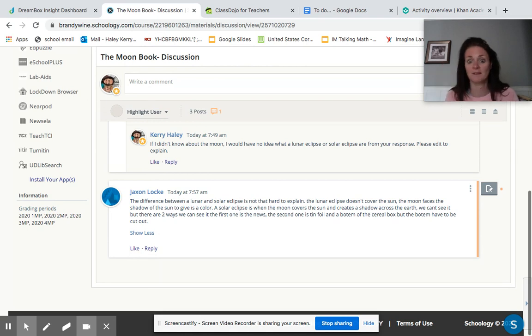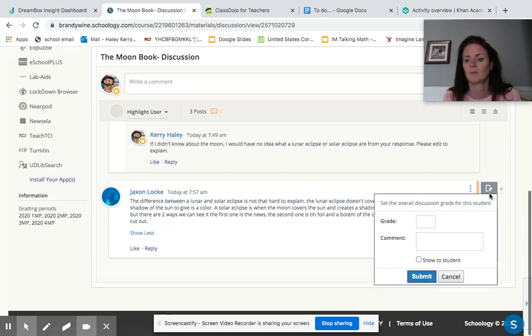Great topic sentence, Jackson. The lunar eclipse doesn't cover the sun. The moon faces the shadow of the sun to give it color. A solar eclipse is when the moon covers the sun and creates a shadow across the earth. We can't see it, but there are 2 ways we can see it. The first one is the news. The second one is tinfoil on the bottom of the cereal box, but the bottom has to be cut out. Great. Nice answer. I'm going to give this one a 2, even though you didn't capitalize a couple words.